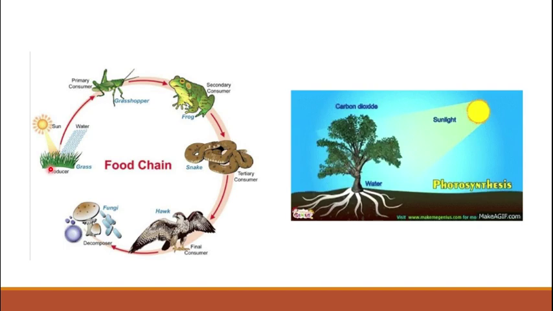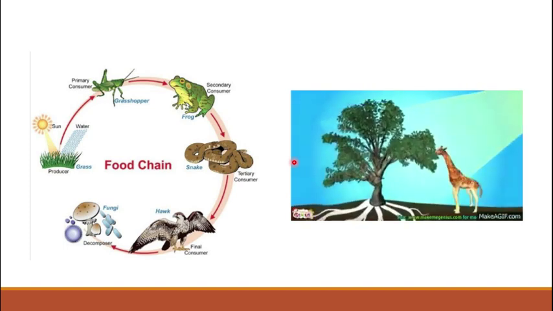You can construct many food chains from your daily life. Now we will see another example in which the process of photosynthesis is shown. In this process, sunlight is taken up by the plants and these plants are eaten by the herbivores or consumers, and consumers are further eaten by the secondary consumer.